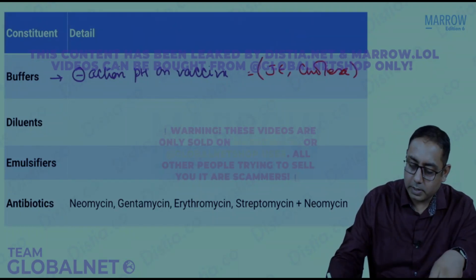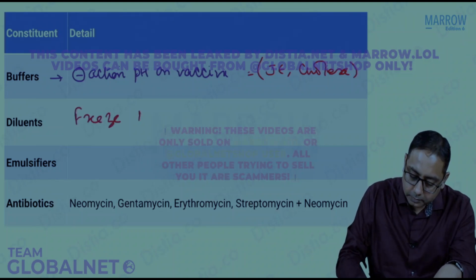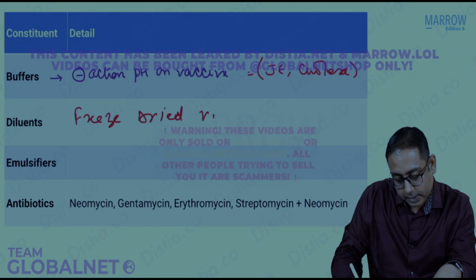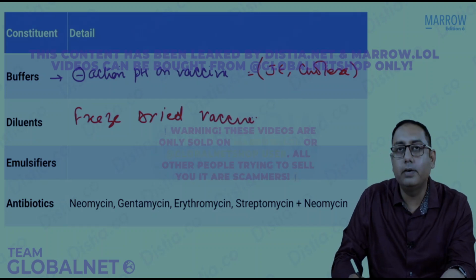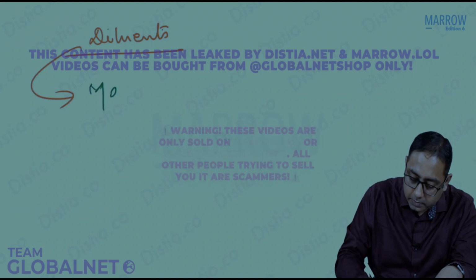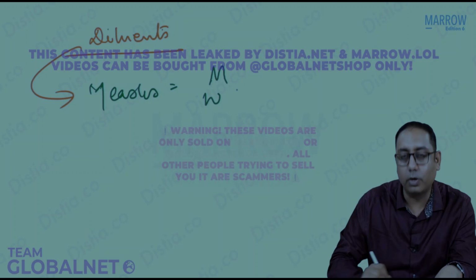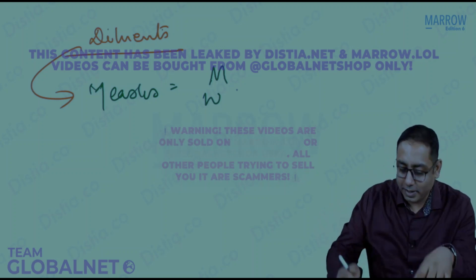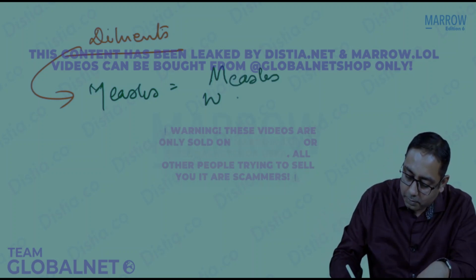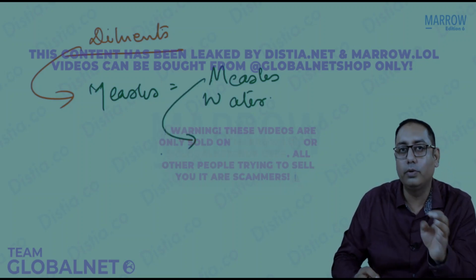Diluents. What are diluents? Diluents are basically used for the freeze-dried vaccines. So for freeze-dried vaccines, we use diluents. MCQ can be asked about the diluents, that in measles vaccine, what is the diluent? Please note M for measles and W for water. So that's the mirror image, right? So M for measles and W for water. So in measles, you are going to dilute with water.